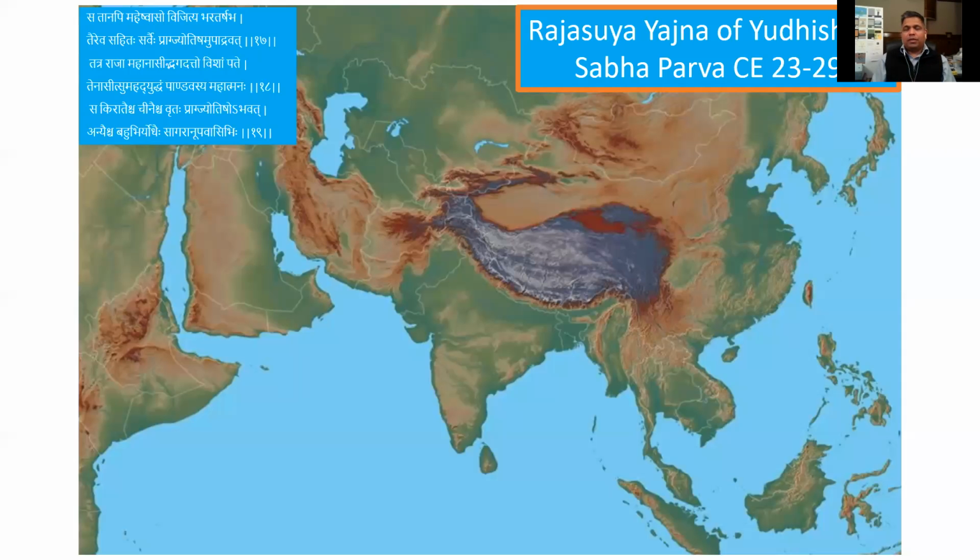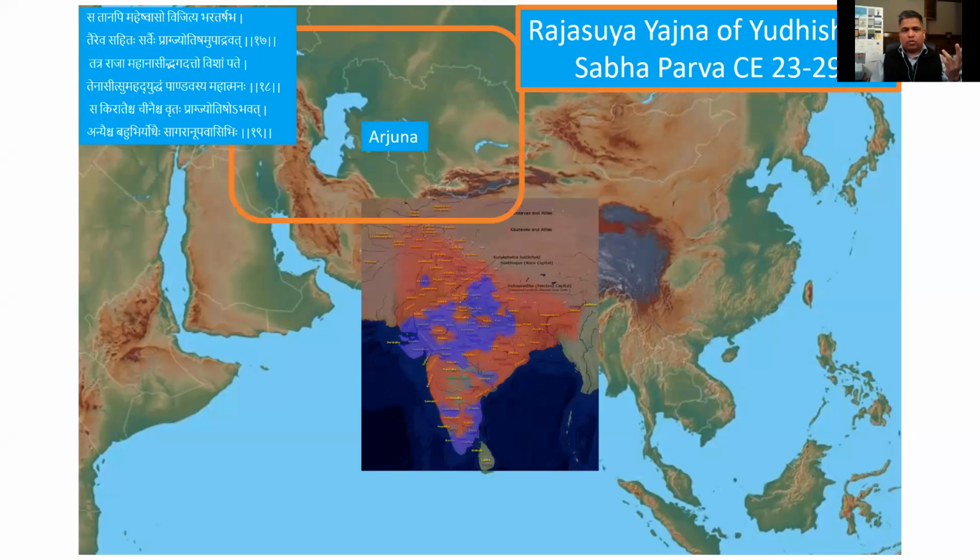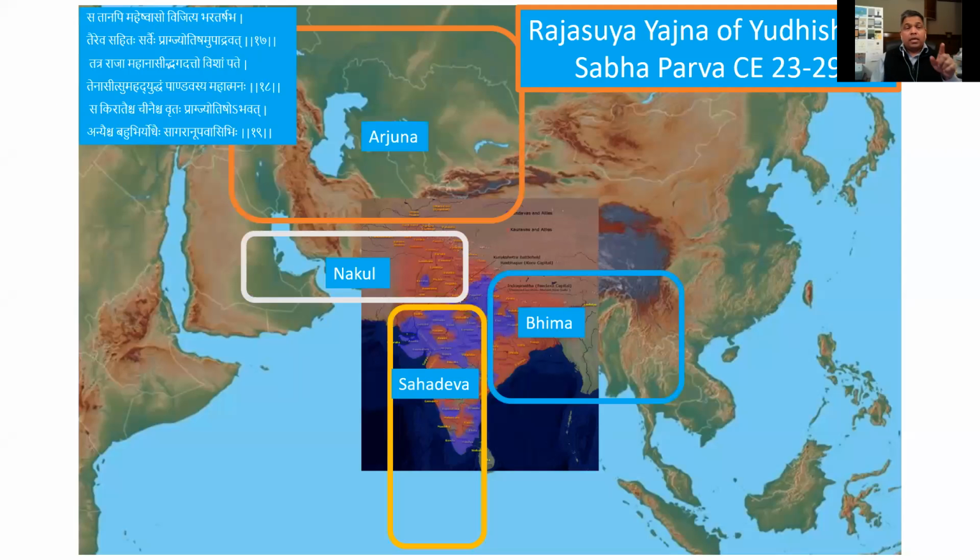Now remember I mentioned Bhagadatta. Just quickly quoting a few shlokas from the Sabha Parva, where I mentioned Arjun had gone in the north direction, to this place called Prag Jyotish. If you see those verses there, it says, Tatra Raja Mahanasid Bhagadatto Vishampate. When he went to Prag Jyotish, the king ruling Prag Jyotish at that time in that north-westerly direction was King